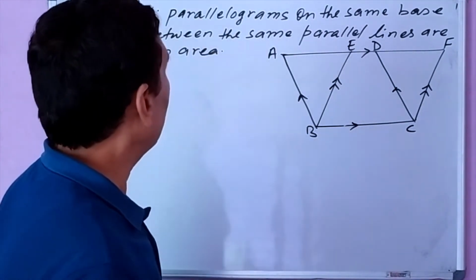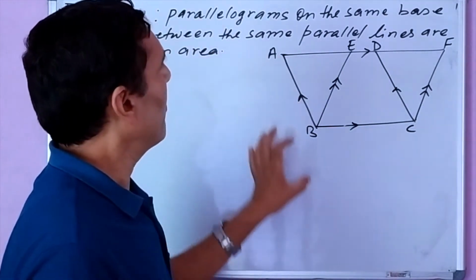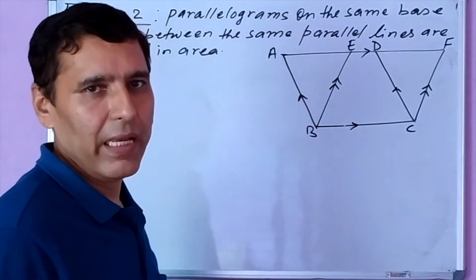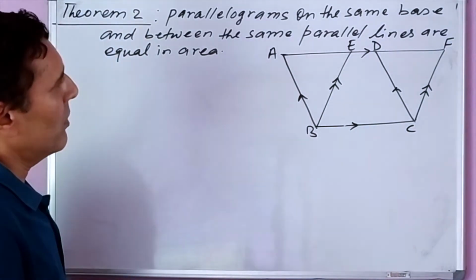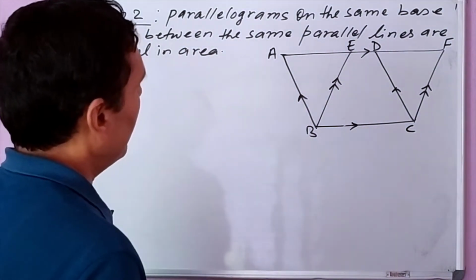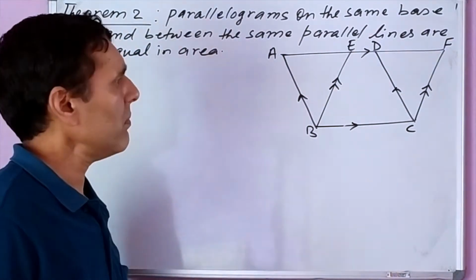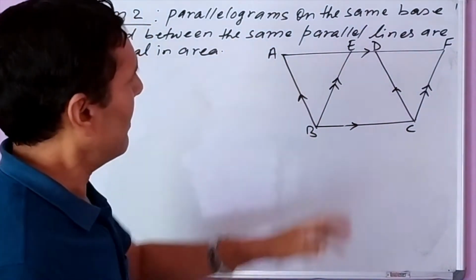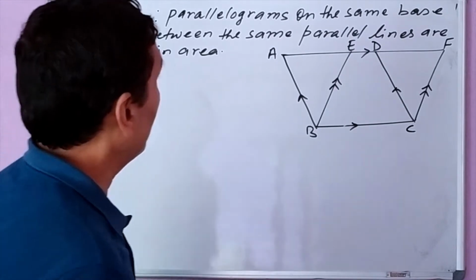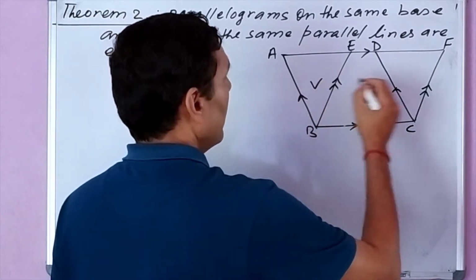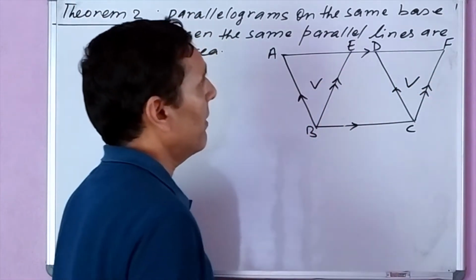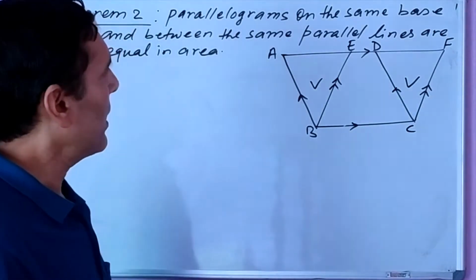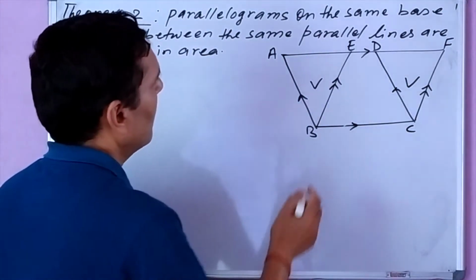According to the statement, what do we have to prove? We have to prove that these two parallelograms are equal in area. How do we prove this? Logically, theoretically, it is very easy, though slightly longer. You can see these two triangles ABE and CDF. These two triangles can be made congruent here.